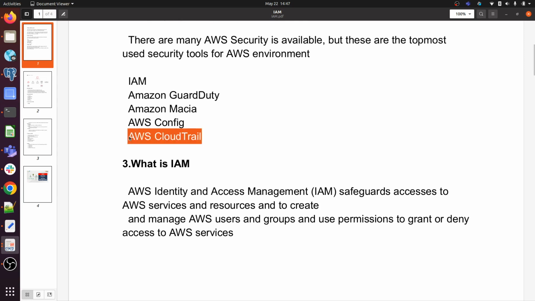And AWS CloudTrail. AWS CloudTrail is a logging and monitoring service. If you have enabled CloudTrail, then it will monitor and log whatever application you are running in AWS. It will collect the logs and monitor as well. So whenever anything goes wrong, you can go to CloudTrail and check the logs generated by CloudTrail for the specific period of time.